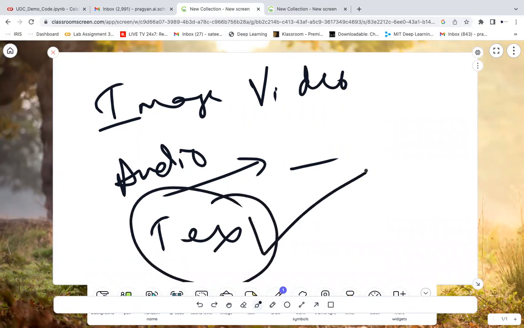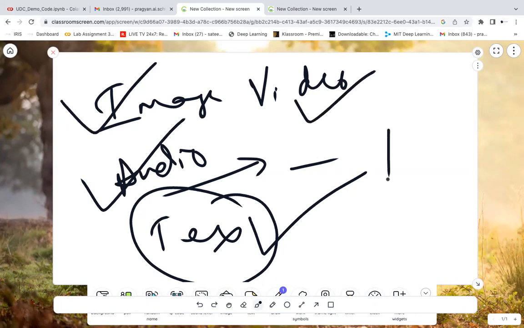So text may be the input data type, audio may be a data type, video may be a data type, image is a data type, or tabular data types, or something like a database. There are various kinds of data types. If it is text or files, then we may use something like regular expressions, or natural language processing. So there are two approaches for handling text.